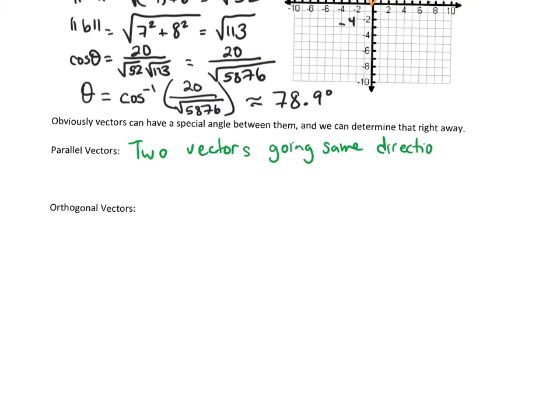And kind of a really neat thing about that, they always will have a dot product of 1. So instead of actually finding the whole angle and making sure they have the same angle, we know they always go the same direction if they have a dot product of 1. So as long as we know the dot product, we can know whether they are parallel.